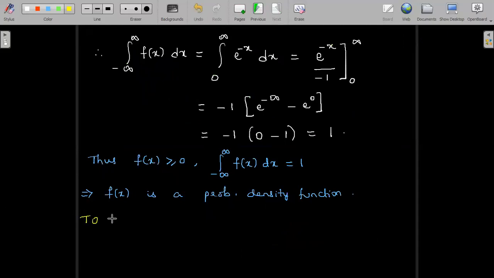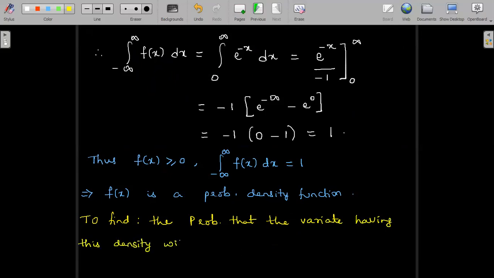So next we can write down: to find the probability that the variate having this density will fall in the interval 1 comma 2 is to compute the probability of x lying between 1 to 2.